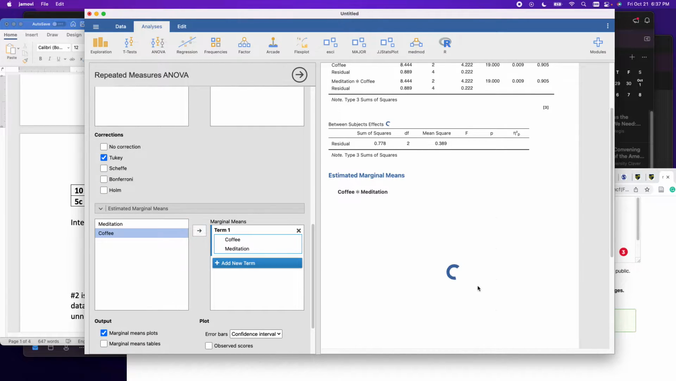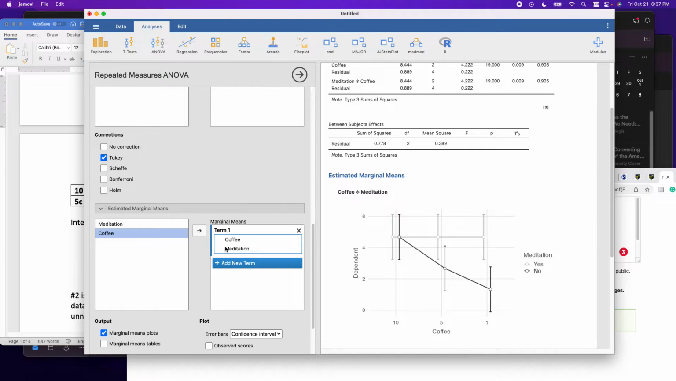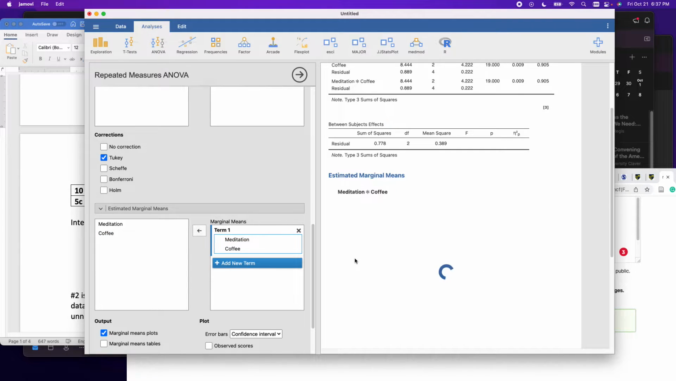I want to go ahead and see my slopes. For the 2x3s, I always want to see the 3 slopes. This is the same slope pattern we talked about before. For people that drink 10 cups of coffee, it appears that meditation does nothing for happiness. For those that drink 1 cup of coffee, it appears that meditation has a decent effect on happiness. And for those that drink 5 cups of coffee, it appears that meditation has a decent effect on happiness.